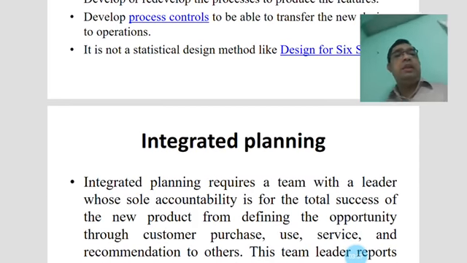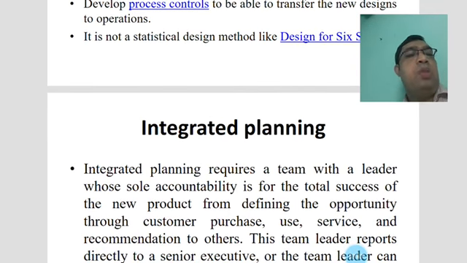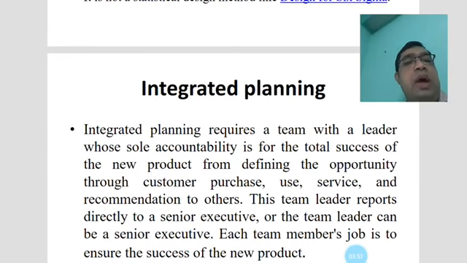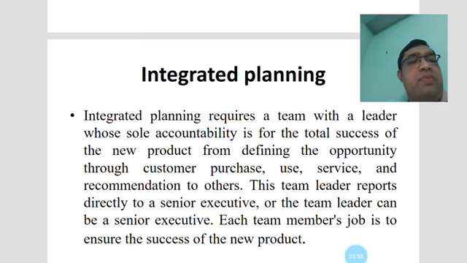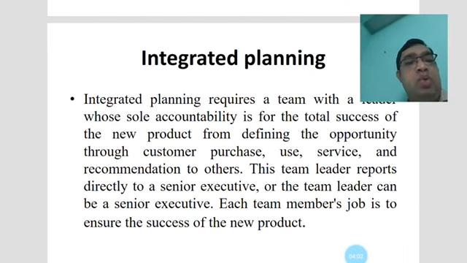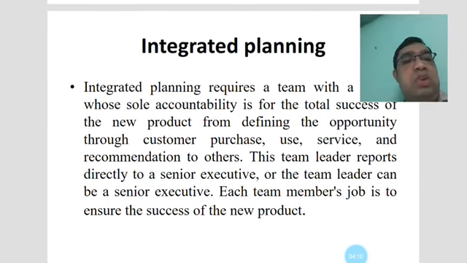Integrated planning also has to be concentrated on. Integrated planning requires a team with a leader whose sole accountability is the total success of the new product, from defining the opportunity through customer purchase, use of the service and recommendations to others. This team leader reports directly to a senior executive, or the team leader can be a senior executive. Each team member's job is to ensure the success of the new product.